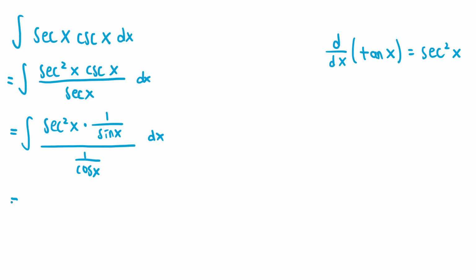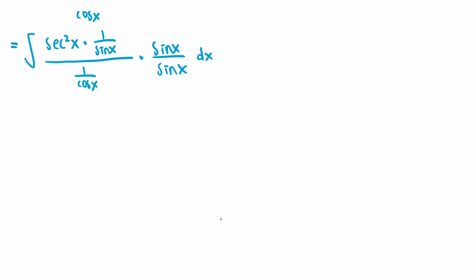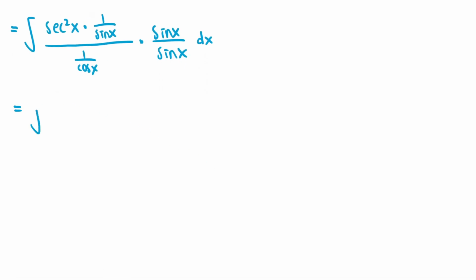Alright, so let's try to simplify this by multiplying both the numerator and denominator by sine of x so we can get rid of the complex fraction. So let's say we multiply sine of x over sine of x. If we do that, then the numerator simply becomes secant squared of x because the sine of x times 1 over sine of x just turns out to be 1. And in the denominator, 1 over cosine of x times sine of x is just equal to sine of x over cosine of x, and that's just tangent of x.